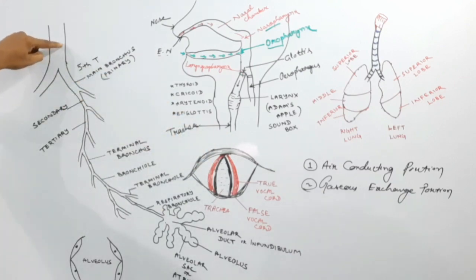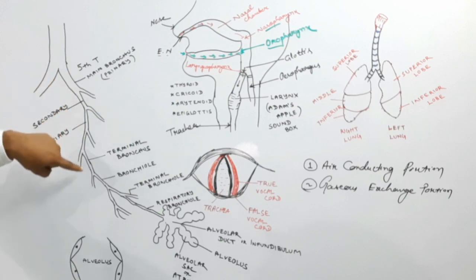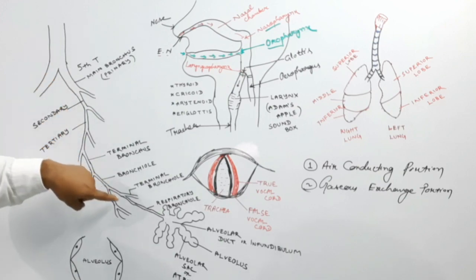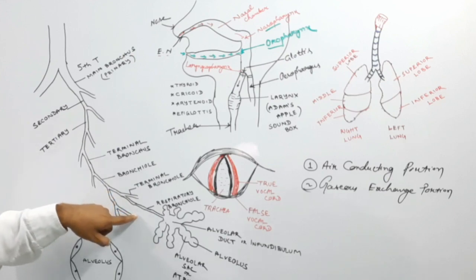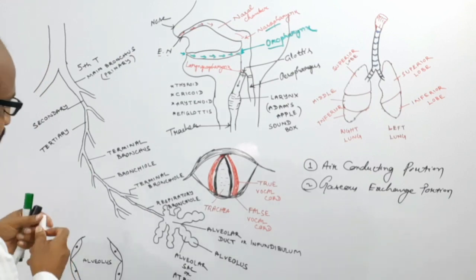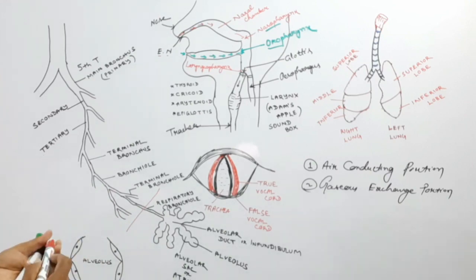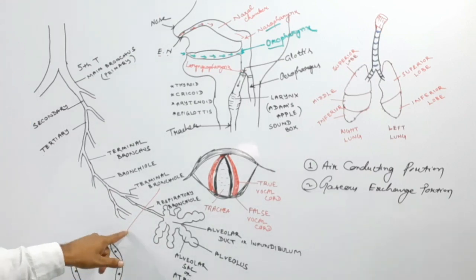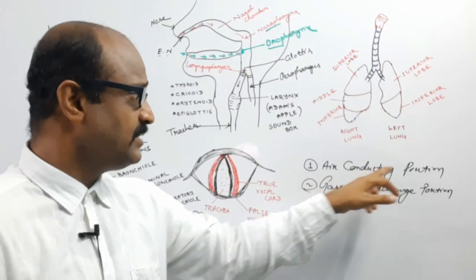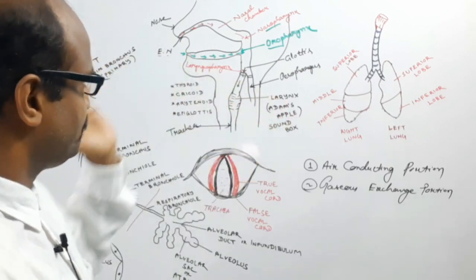Then the trachea divides into bronchi: primary bronchi, secondary bronchi, tertiary bronchi, then terminal bronchus, and then the bronchioles. Up to the terminal bronchiole, this portion is known as the air conducting portion. I will discuss one by one.